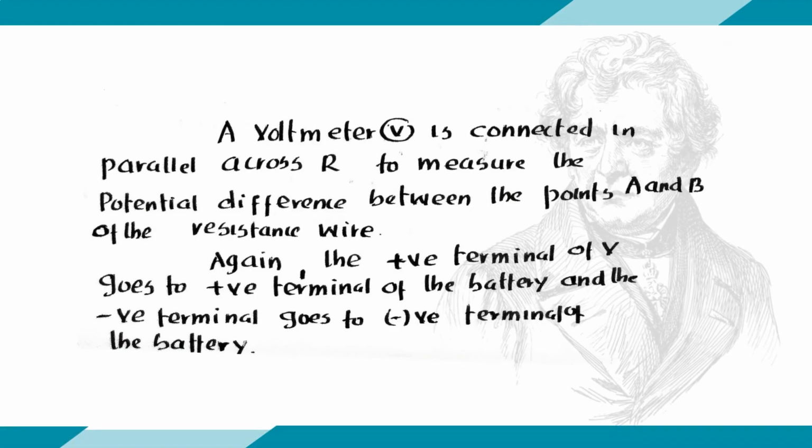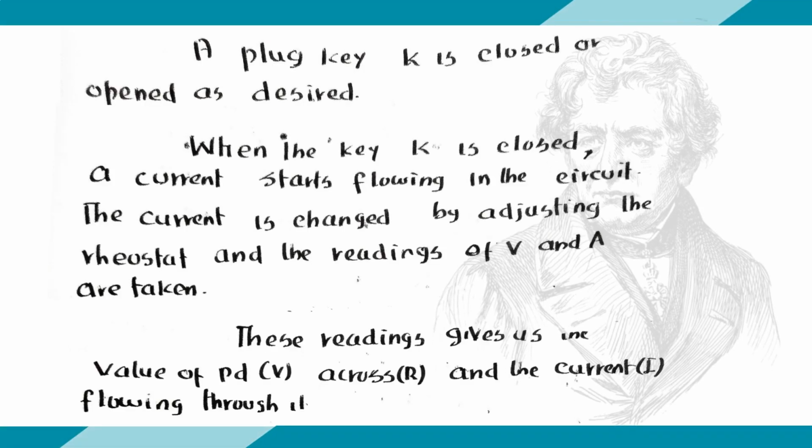A voltmeter V is connected in parallel across R to measure the potential difference between the points A and B of the resistance wire. Again, the positive terminal of V goes to the positive terminal of the battery and the negative terminal goes to the negative terminal of the battery. Now, a plug key is closed or open as desired. I have shown it in the diagram.